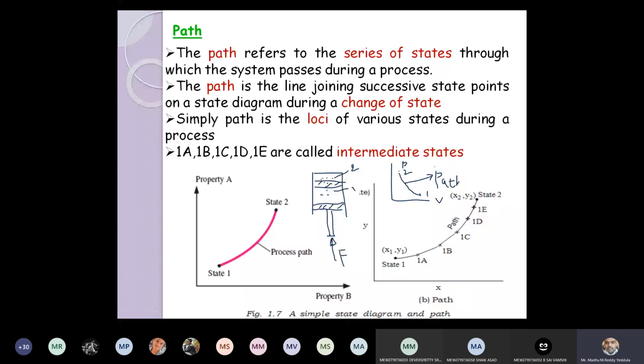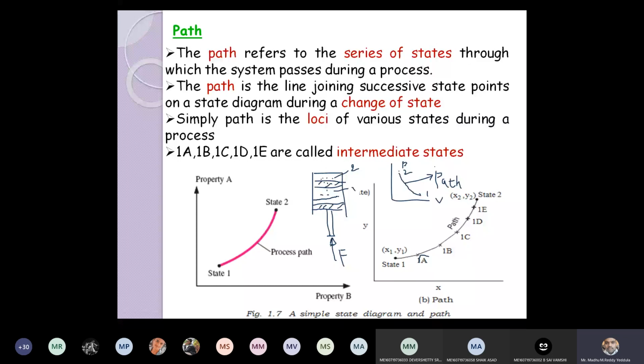So path is nothing but the line joining the successive states. Let us assume from state 1 to state 2 there are some intermediate states also. Instead of going directly from 1 to 2, in between you have 1A, 1B, 1C, 1D, where a small force is applied. This is the 1A state of the system.